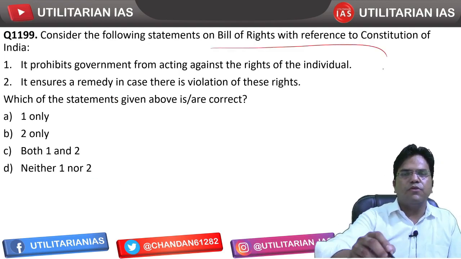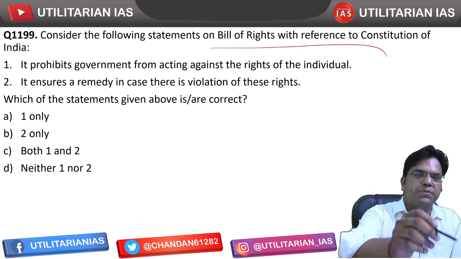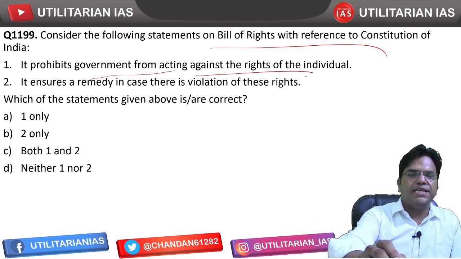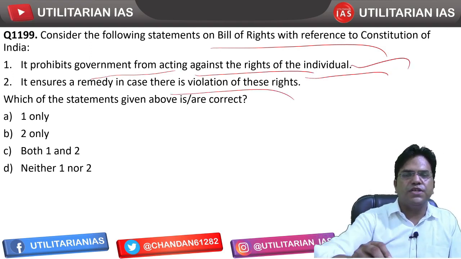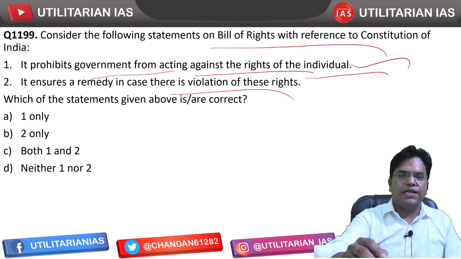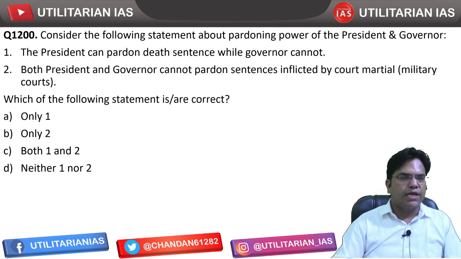Consider the following statement on Bill of Rights, that is fundamental rights, with reference to the Constitution. It prohibits government from acting against right of individual. That is correct. It ensures remedy in case of there is violation of their rights. So that is also correct. Correct बताना है. Both 1 and 2 is going to be the correct statement.